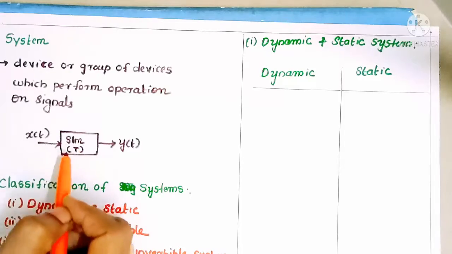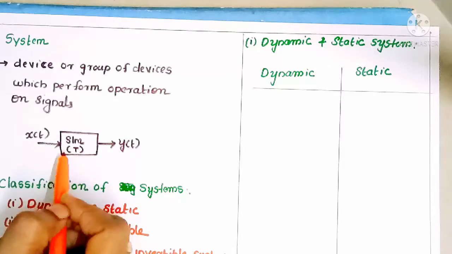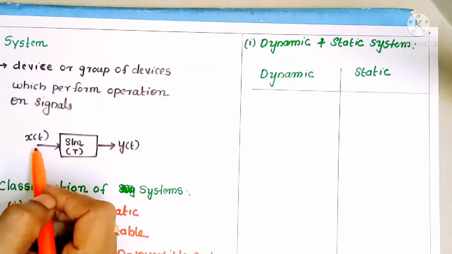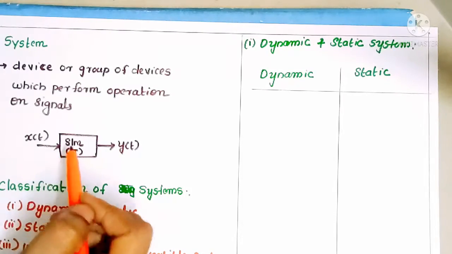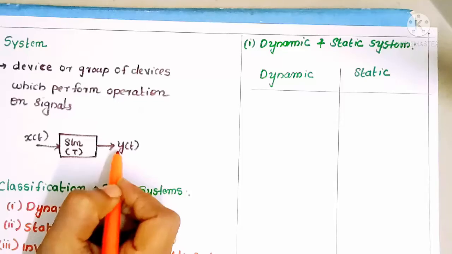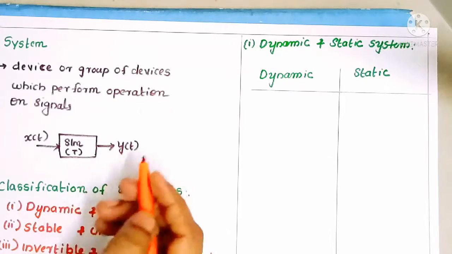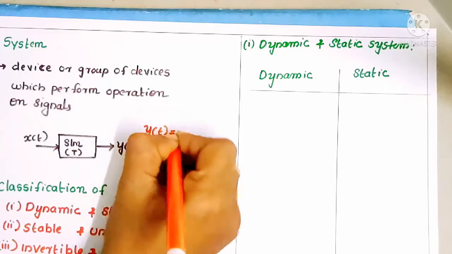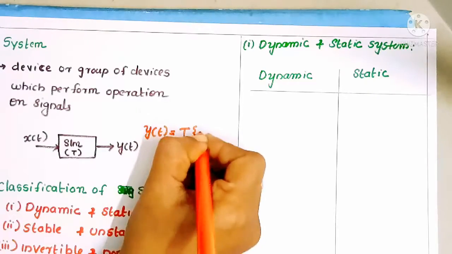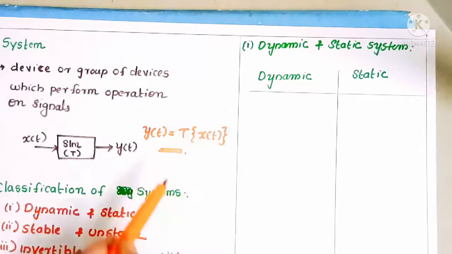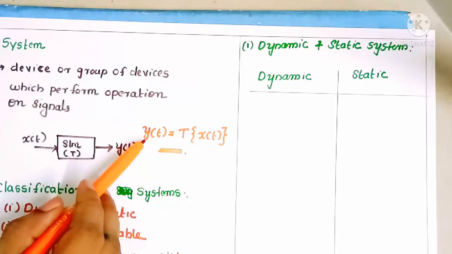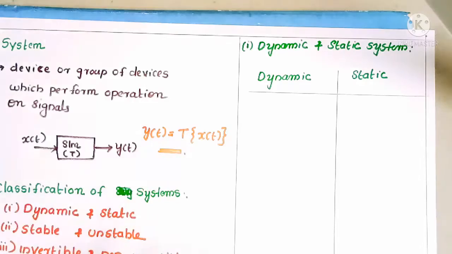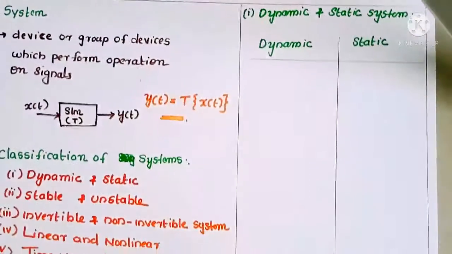Symbolically, we can represent a system. This is a system. Here we give an input x of t to the system, so we get an output that is y of t. So we can write y of t is equal to transformation of x of t. So this is the representation of a system: y of t is equal to transformation of x of t. Okay. Then what are the classifications of systems?